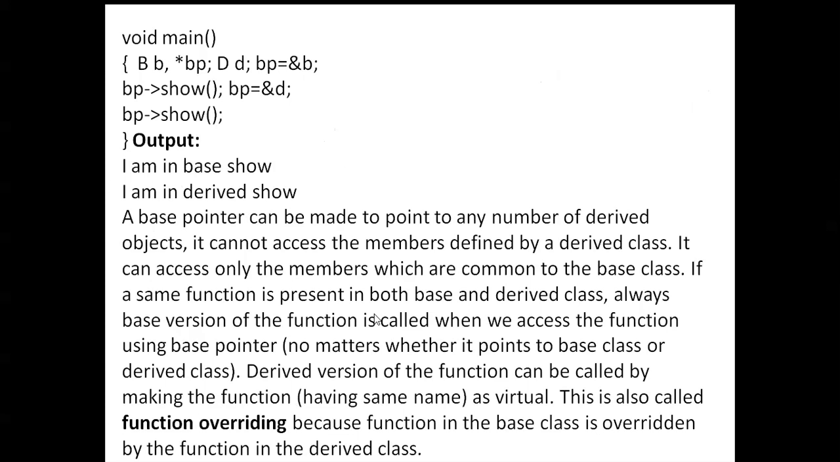Next, here you can see a base pointer can be made to point to any number of derived objects. It cannot access the members defined by a derived class. It can access only the members which are common to the base class. If the same function is present in both base and derived classes, the base version of the function is always called when we access the function using a base pointer. The derived version of the function can be called by making the function virtual.